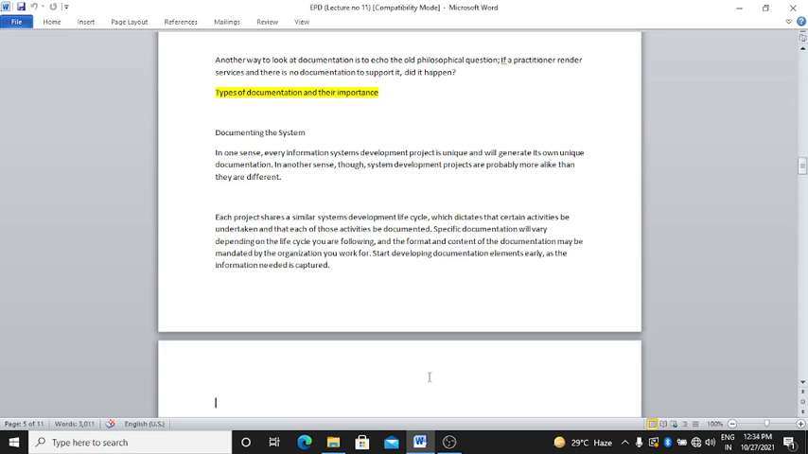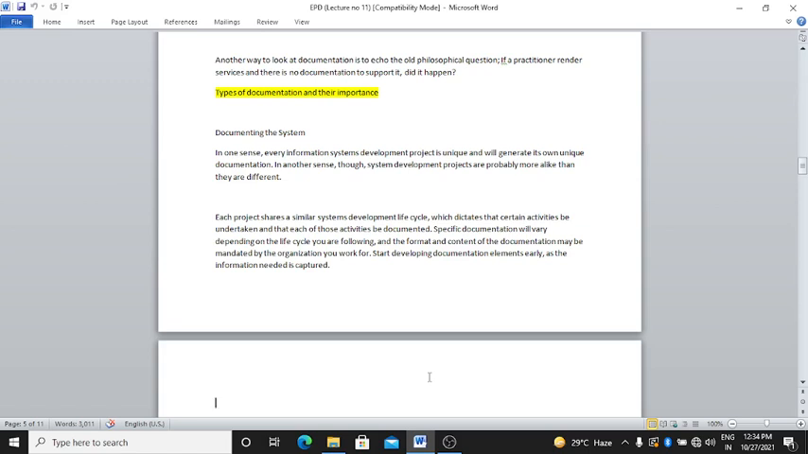Specific documentation will vary depending on the life cycle you are following, and the format and content of the documentation may be mandated by the organization you work for. Start developing documentation elements early as the information needed is captured. Each project shares a similar system development life cycle, which indicates that certain activities be undertaken and that each of those activities be documented.